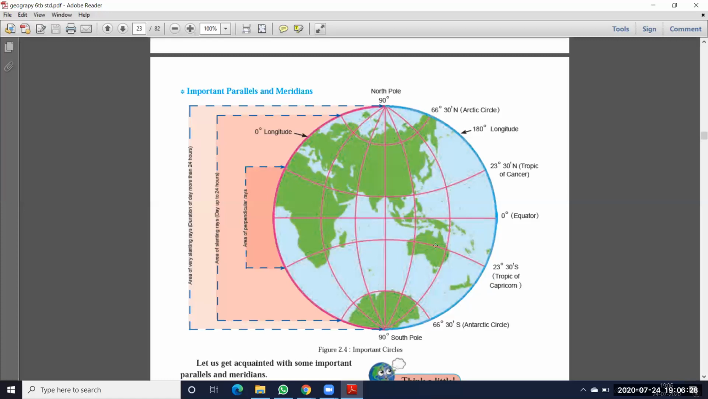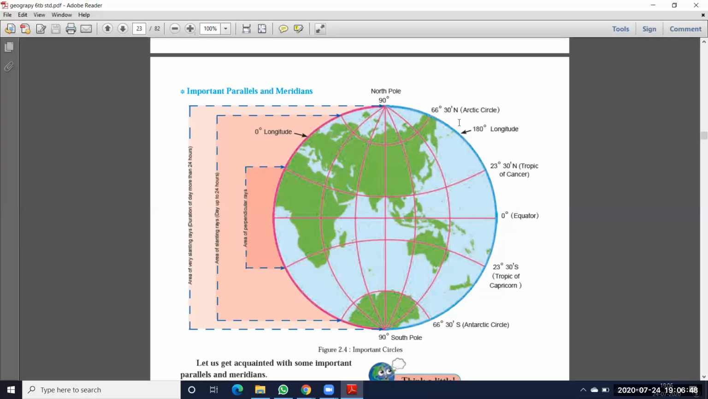And just as the north pole is one point, like that on the south side also all the horizontal and vertical lines come together and form one dot, that we call the south pole. Okay, so the value of the south pole is 90 degrees. So both the south pole and north pole values are how much? 90 degrees and 90 degrees.